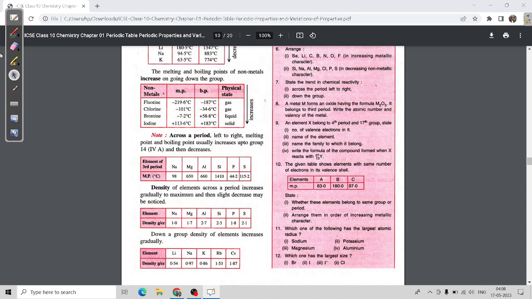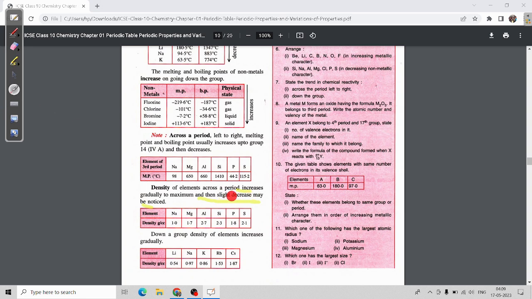Now across the period, it will increase up to group 14, and then it is decreasing. And density: first it will increase and then a slight decrease may be noticed, as you can see here.